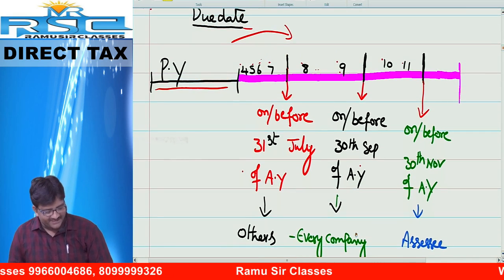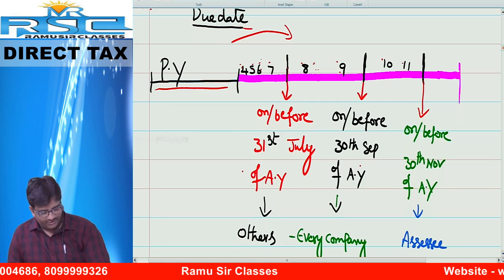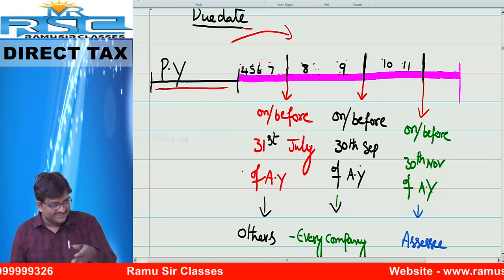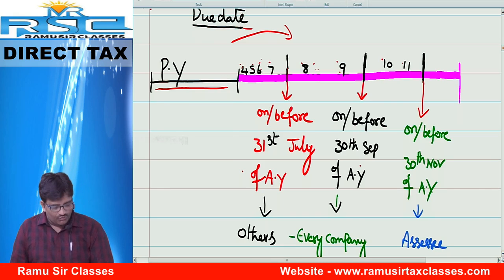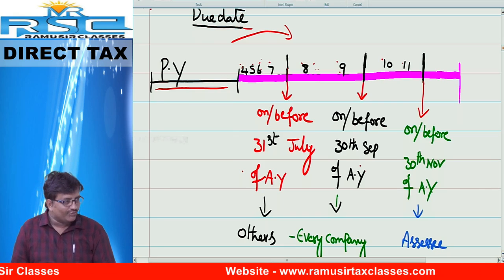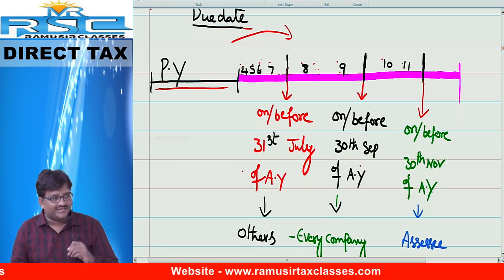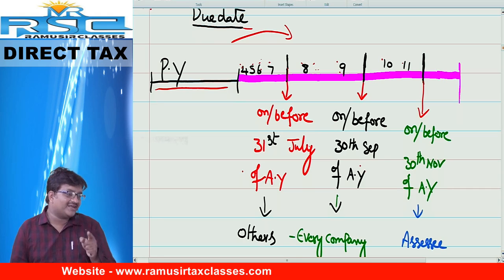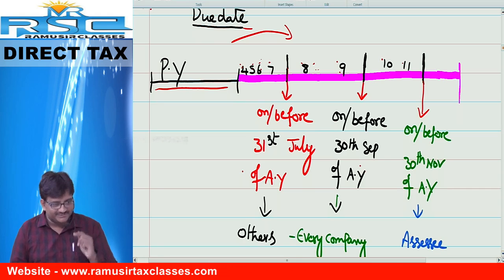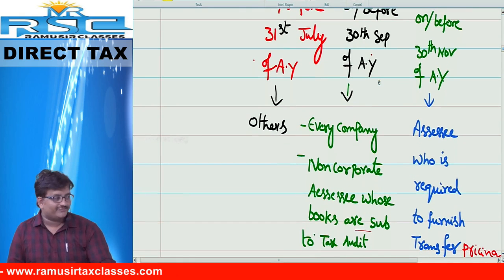This is very popular date. 1, 2, 3, 4, 5, 6. Within the 6 months, you have to file one more return. That is on or before 30th September. Who are liable to file the return before? I will tell you. Friends, transfer pricing report applicable means that people are required to file the return on or before 30th November. Who are required to file on or before 30th September.